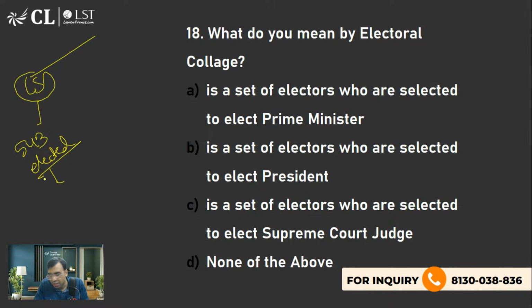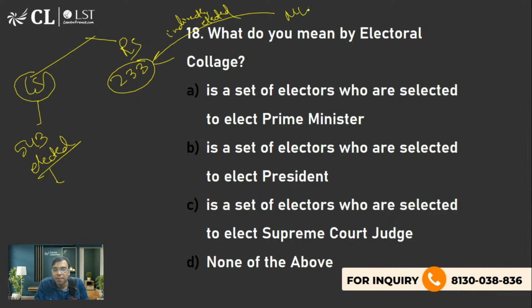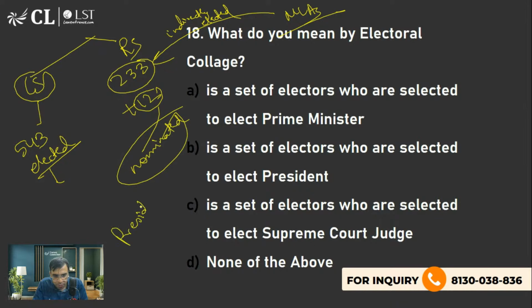In Rajya Sabha we have 233 MPs who are indirectly elected, not by the people but by the state MLAs who come and vote. But there are 12 nominated members in Rajya Sabha who do not fight any election. They are chosen by the president directly from the categories of science, social service, etc.